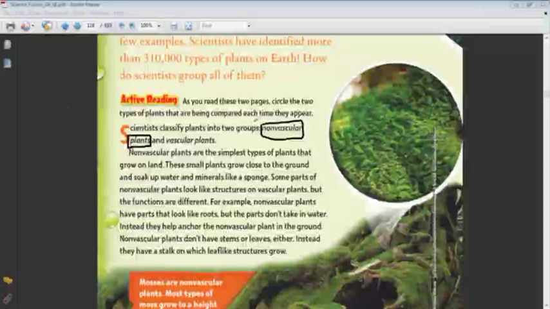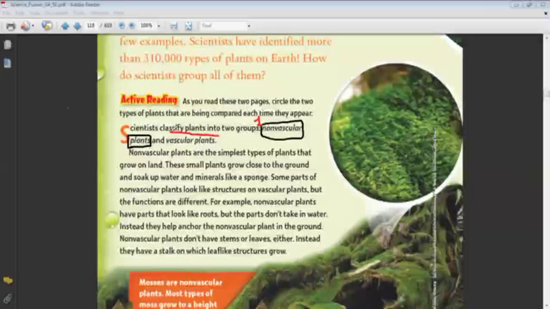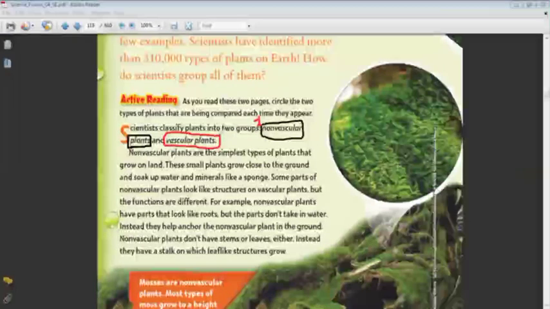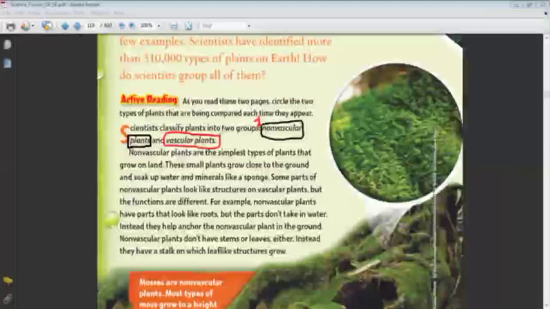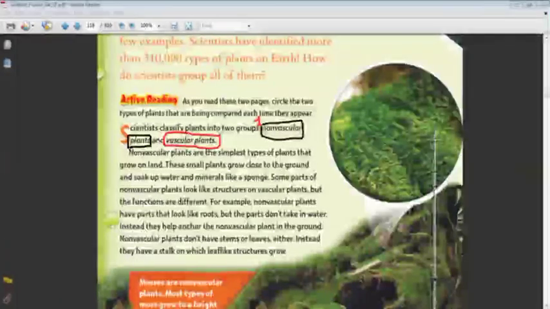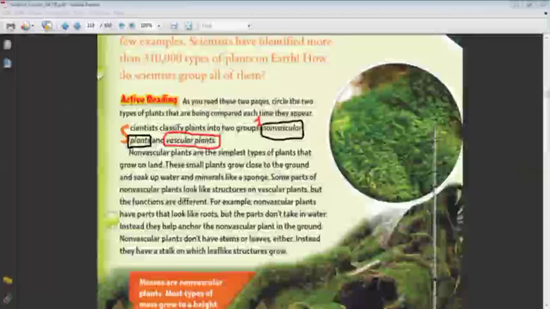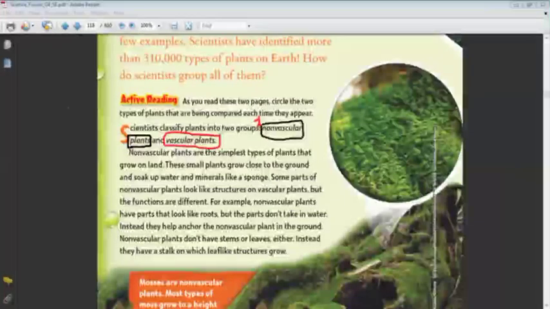Okay, so the plants we will divide into two groups. The first one is called non-vascular and the second one is called vascular. The vascular is the one that contains inside it different tubes to transport materials from the different parts of the plant. So we name it vascular plant because it contains tubes or vessels inside it. The first one, non-vascular plant, we will start with it.